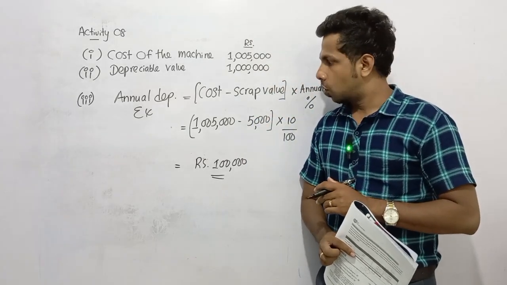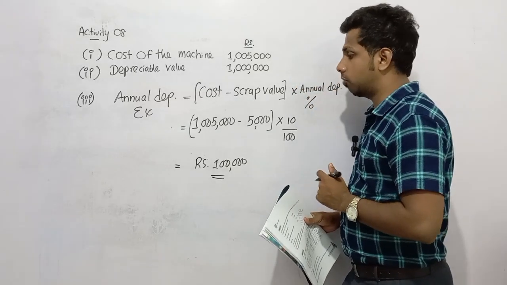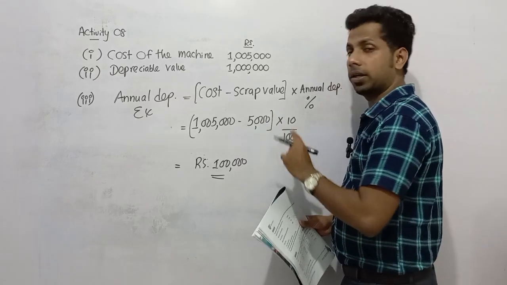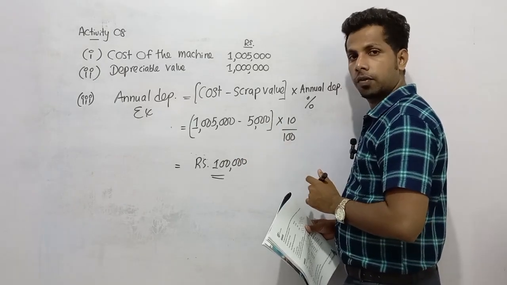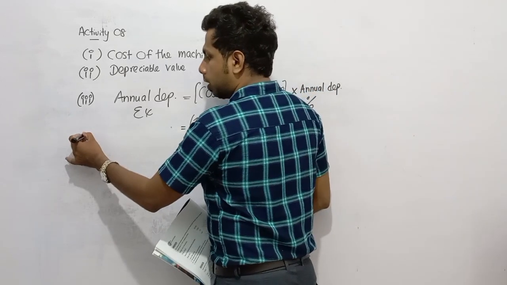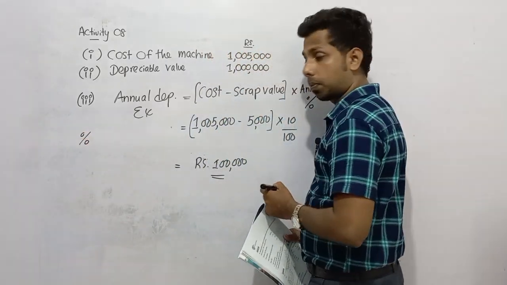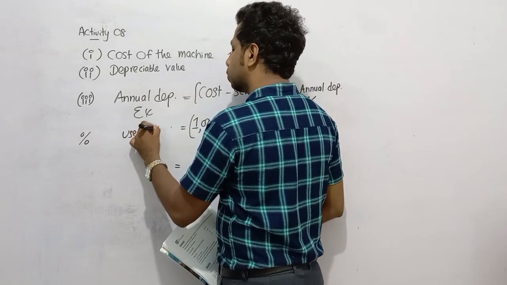Right? So normally, if you can't see an annual depreciation percentage, it is 1,005,000 minus 5,000, cost minus scrap, divided by useful life. So I will show you the relationship between the annual depreciation percentage and the useful life of the asset.